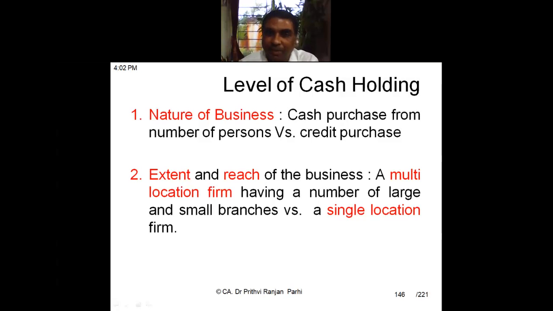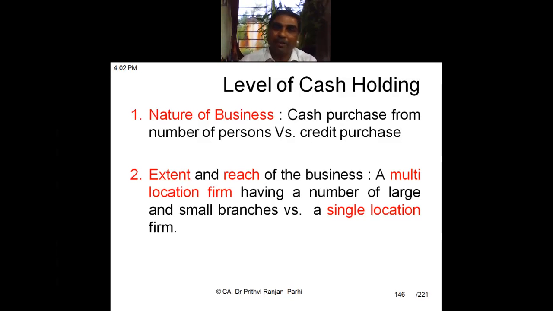Our cash level depends first of all on the nature of business. There are some businesses whose activity involves cash purchases. If you want to do that kind of business, you have to purchase something in cash from a number of persons. That means to manage that kind of business, you need some cash. Some cash needs to be maintained.